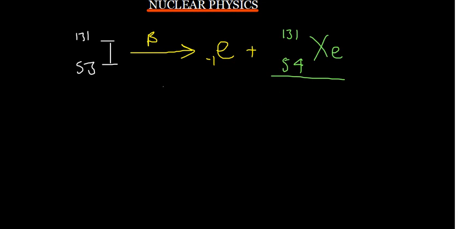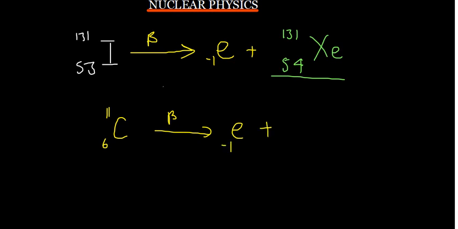So maybe we just consider another example to make sure that we are good with this one, and then that is going to be it. Let's say we have carbon. Let me use the isotope of carbon that has a proton number of 6 and a mass number of 11, and it undergoes a beta emission. What are we going to see? Of course, an electron is going to be a product.